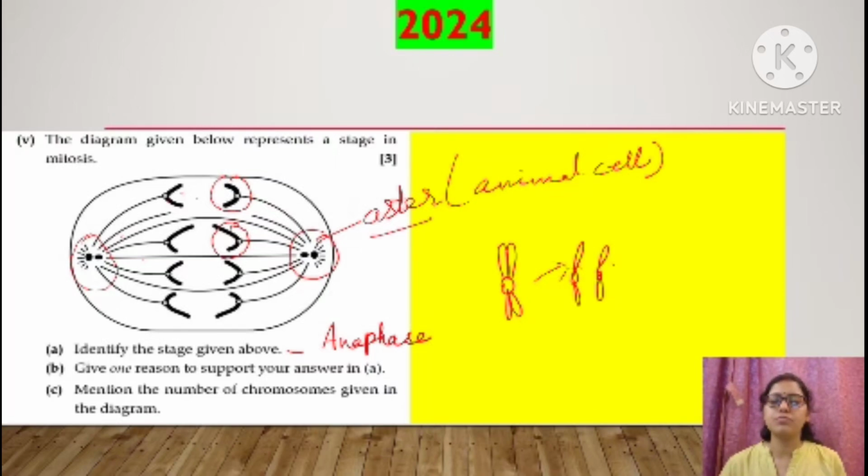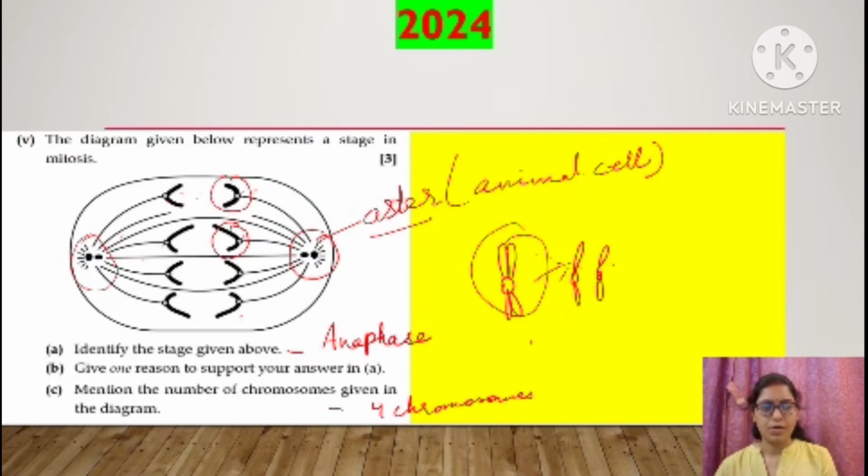Mention the number of chromosomes given in the diagram. Okay, so these two sister chromatids are from one chromosome. Again, this is from the second chromosome, the third chromosome, and this is from the fourth chromosome. So total how many chromosomes? 4 chromosomes. See, this is one chromosome. So this one chromosome will split into 2 sister chromatids, right? From the second chromosome, 2 sister chromatids, right? So total 8 sister chromatids. That means how many chromosomes? 4 chromosomes. Moving to the next question.